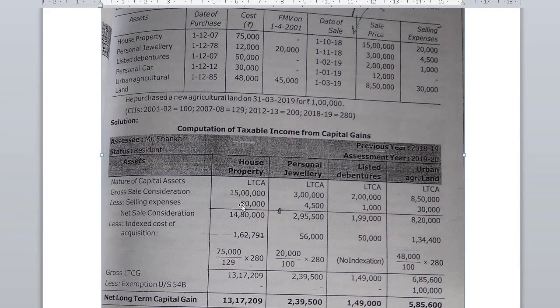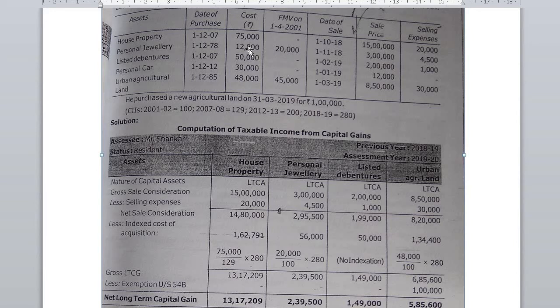So here for house property, this is the cost. Cost means purchase cost 75,000. It was purchased in 2007, meaning the 2007-08 index 129 is applicable, and this is the sales year, 2018-19, so the 2018-19 index is 280. So the answer, indexed cost of acquisition for house property, is 1,62,791.